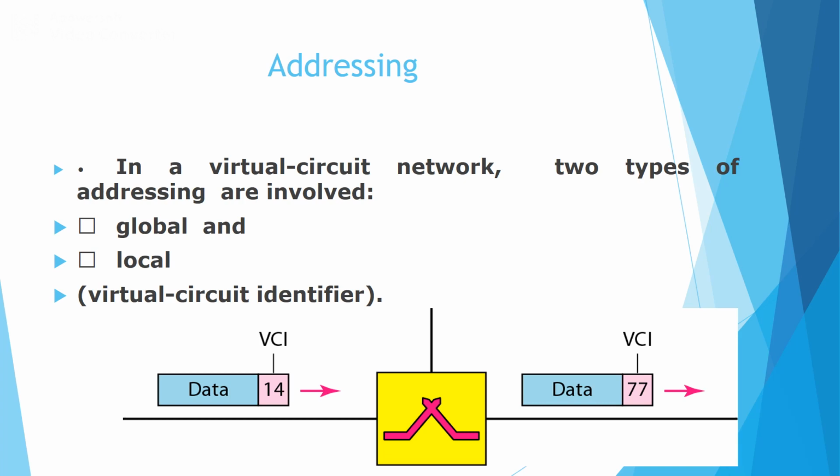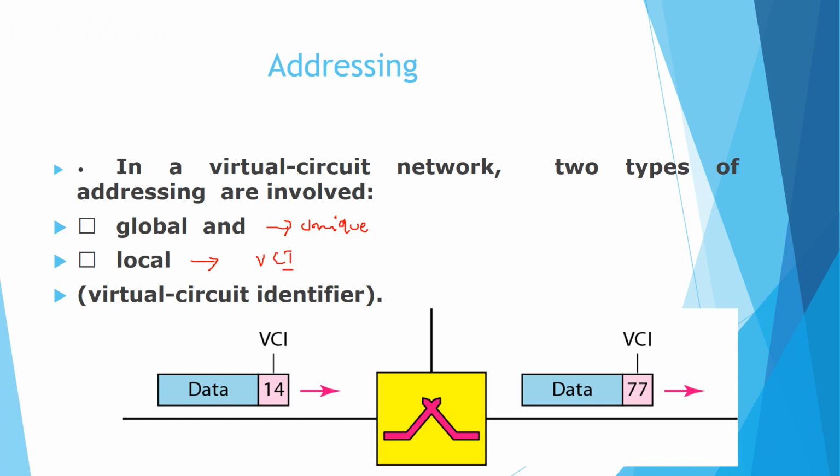The first one is global addressing and the second one is local addressing. The global address is a unique address that corresponds to the network. Similarly, the local address is nothing but the VCI itself, that is the virtual circuit identifier.